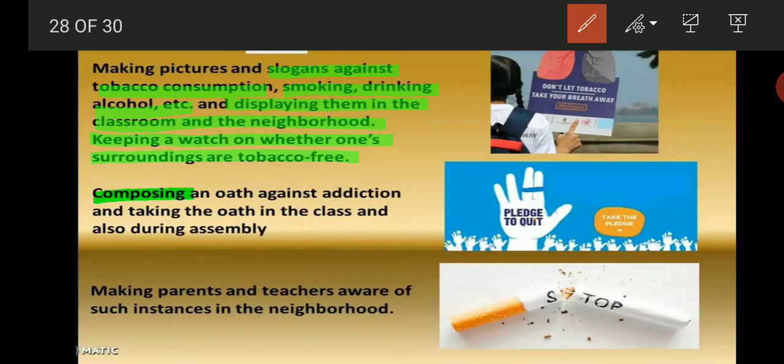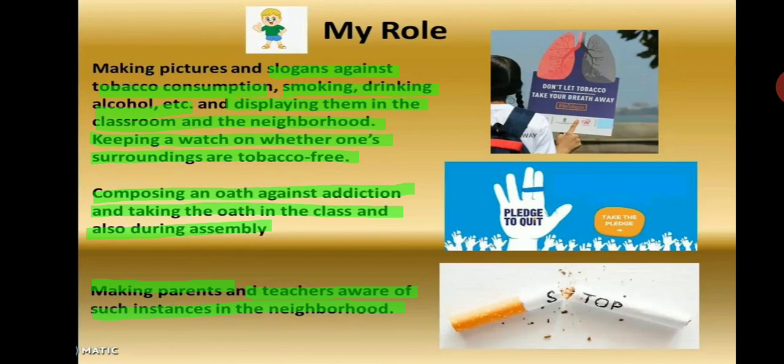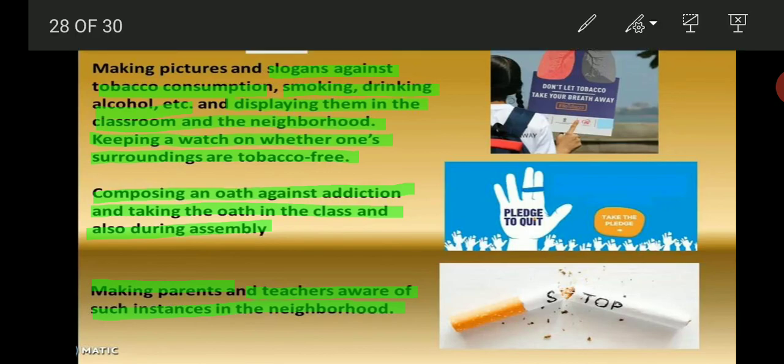Then the second role of mine will be composing an oath against addiction and taking the oath in the class and also during assembly. Making parents and teachers aware of such instances in the neighborhood. So this is very important. If you play this role, it will be good for the people living in our country. It means you are making people aware of such kinds of diseases which are very harmful and dangerous to human beings.